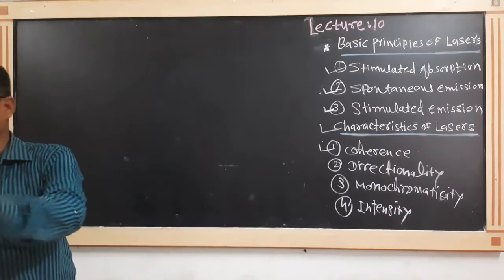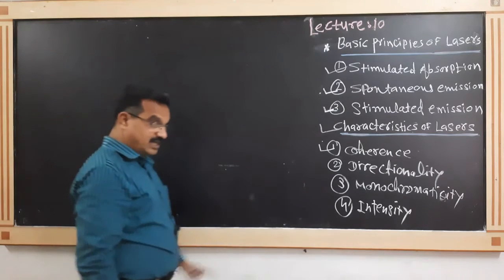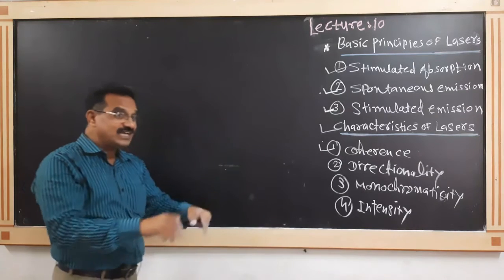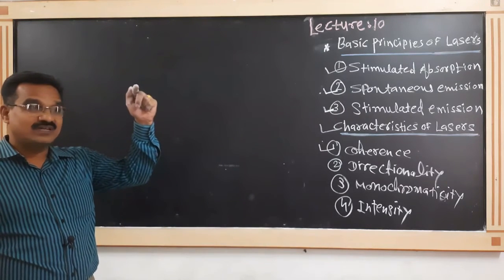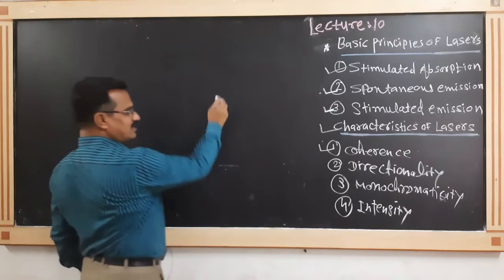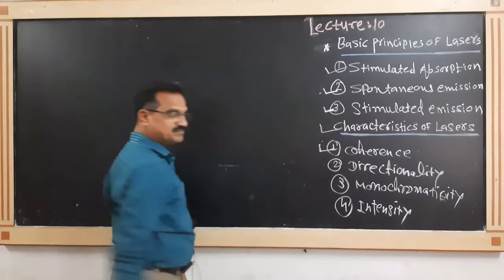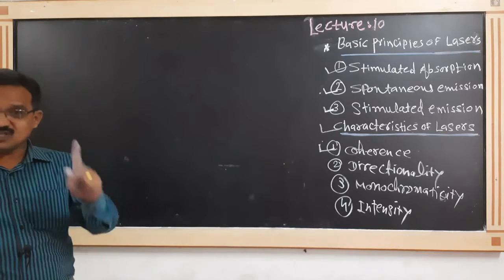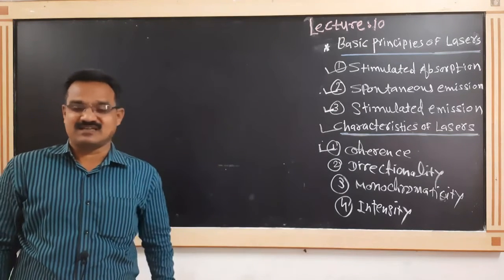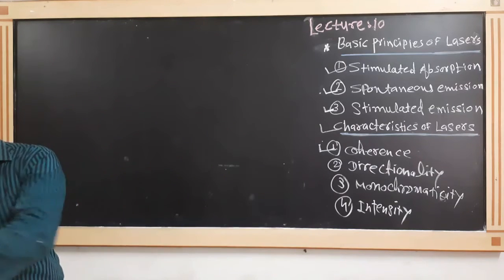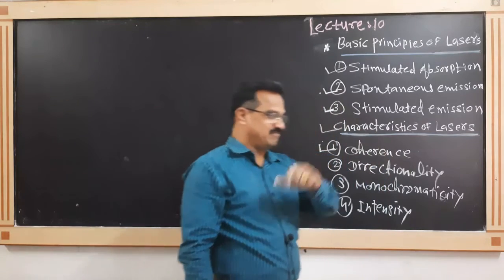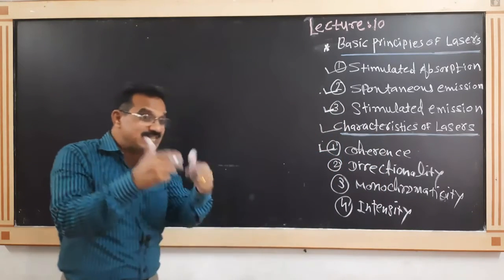But in case of laser, the transition of the electron from the excited state to the ground state takes place artificially. Such action can be controlled externally, so not only artificially but at a specific time, photons are emitted.